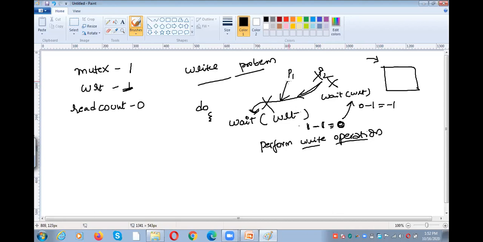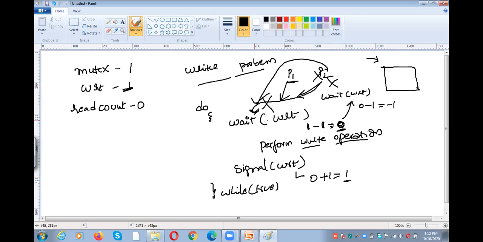After performing the write operation, what will the P1 process do? The P1 process will perform signal of WRT. Signal of WRT means incrementing the value. What is the WRT value? 0. So 0 plus 1 and it is 1. Whenever it is 1, automatically now P2 can perform the wait operation on WRT.